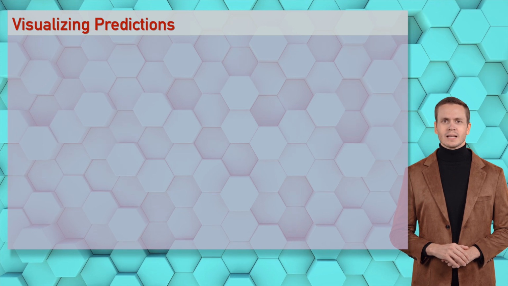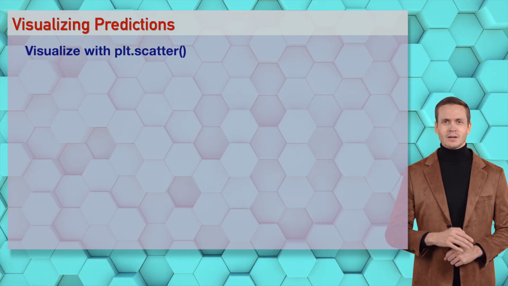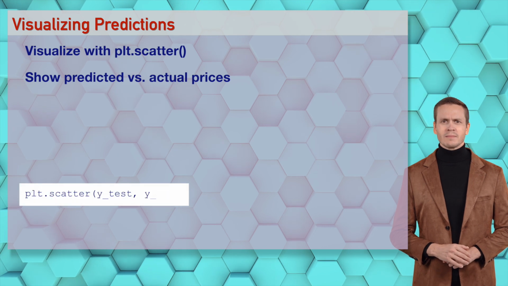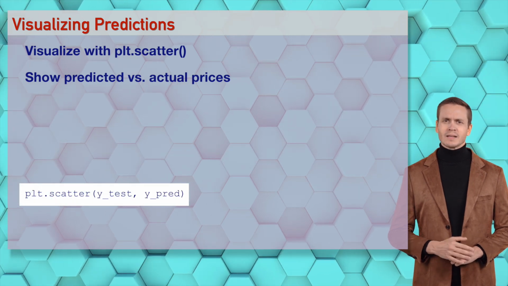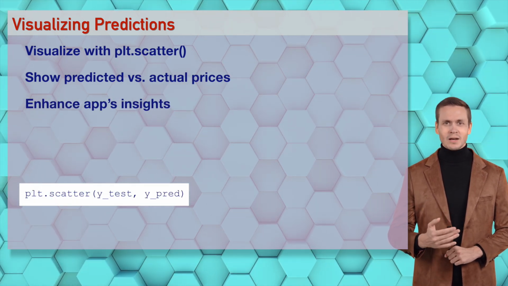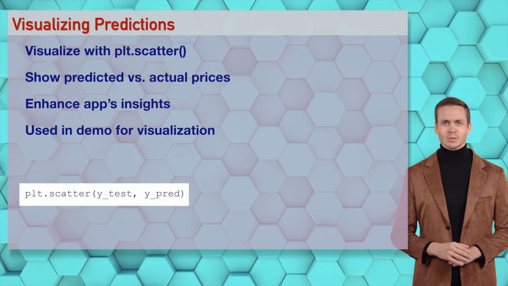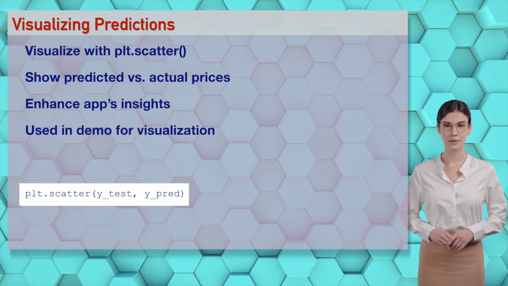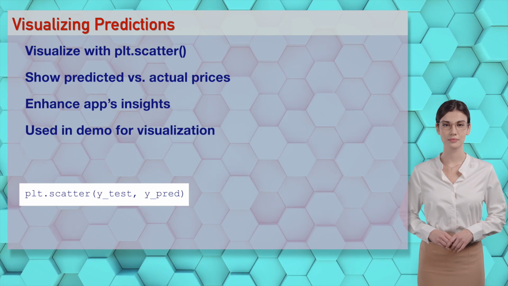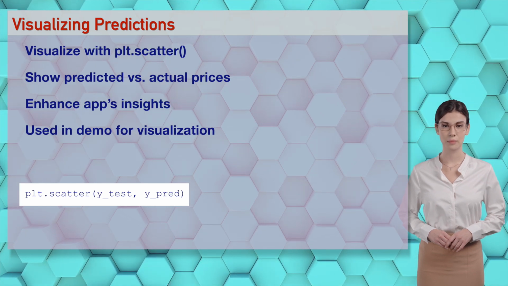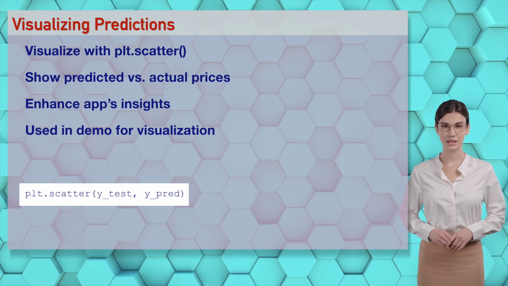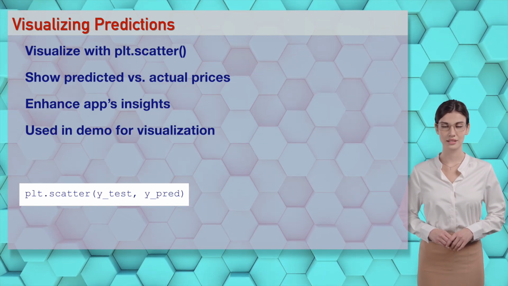Wizards, plt.scatter(y_test, y_pred) visualizes predictions like a sexy plot for Sophia, showing AI prices. It's a visualization party, let's drop this code beat and plot some predictions. You're plotting my heart, Ethan. Wizards, visualizing predictions shows app accuracy. Try it in our demo, it's like painting prices with passion.